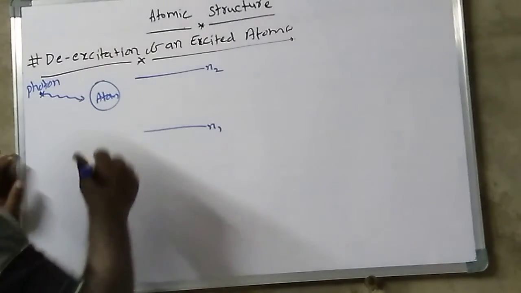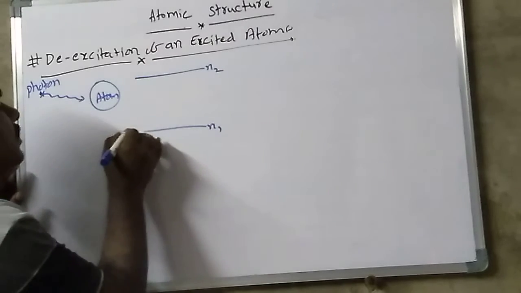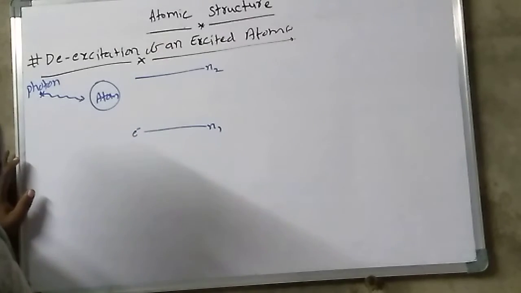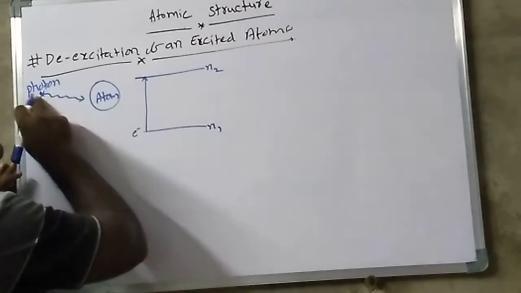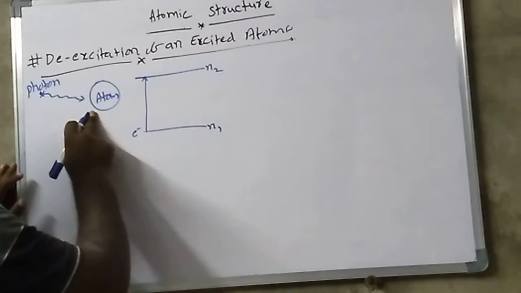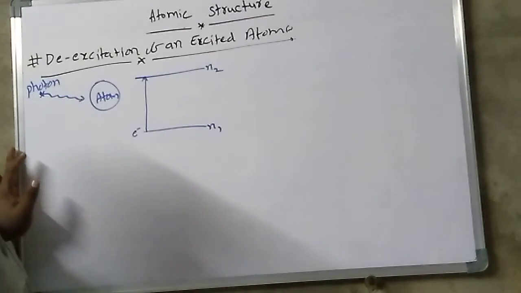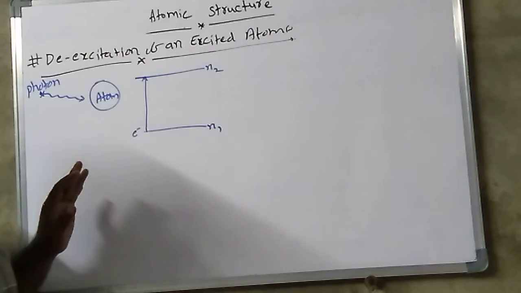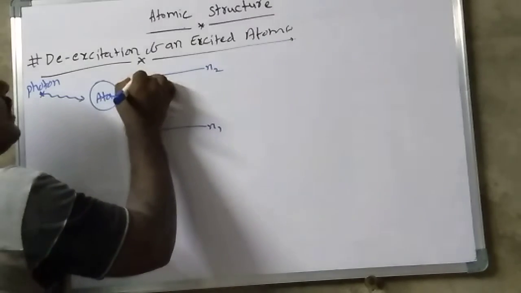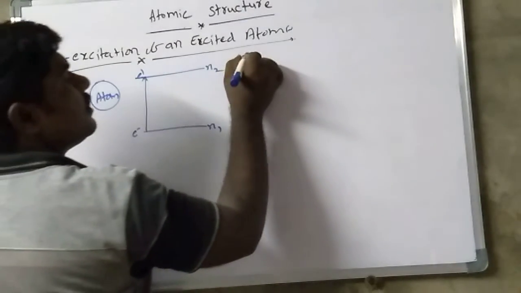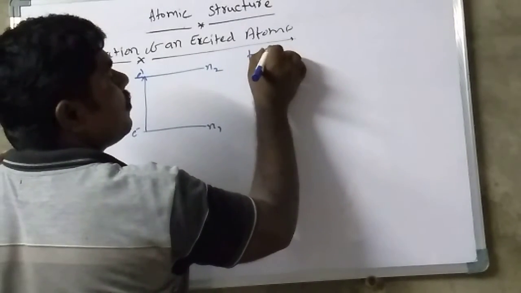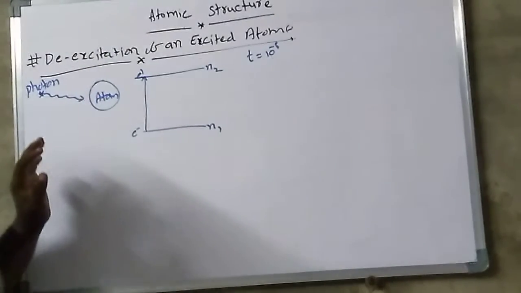Initially the electron is in the ground state. Whenever a photon is given to the atom, the electron moves to a higher energy. In this higher energy level, the electron stays approximately t equal to 10 to the power of minus 8 second.